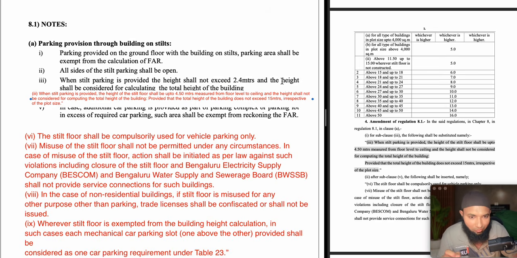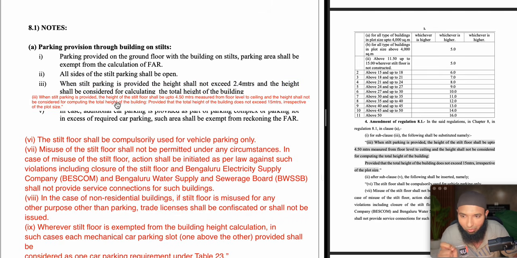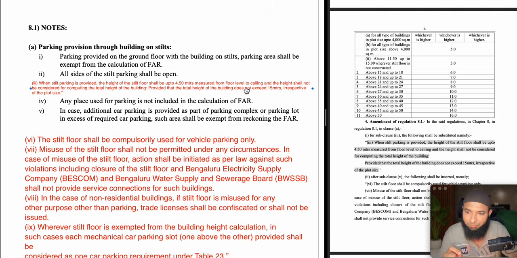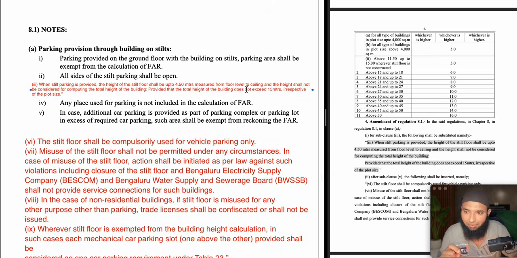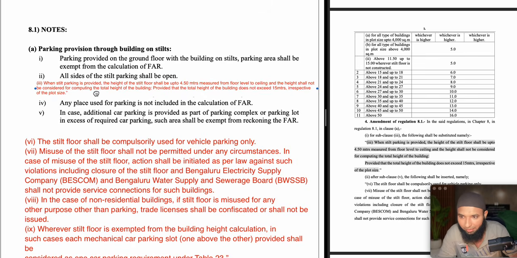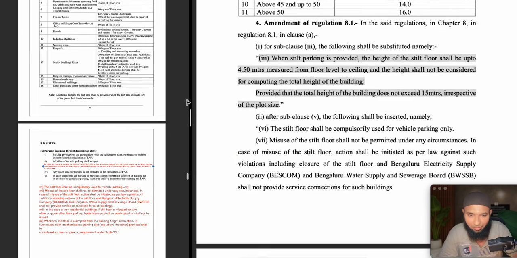And here it was telling we have to consider the total height of the building. So this is going to be a big change, provided that the total height of the building does not exceed 15 meters irrespective of the plot size. Irrespective of the plot size, 15 meters should not be exceeded on the height. So this rule would be applicable. So we have already replaced subclause 3. So let's see what is the next change here.